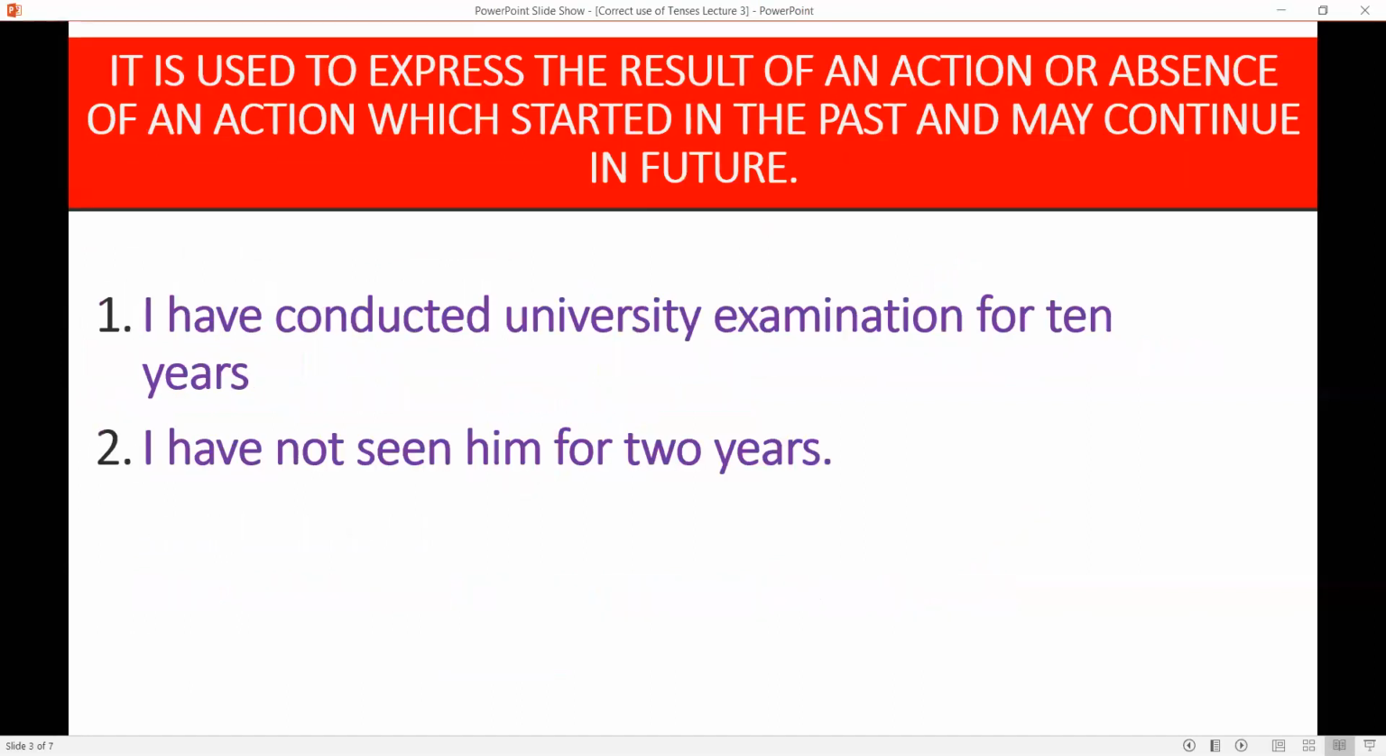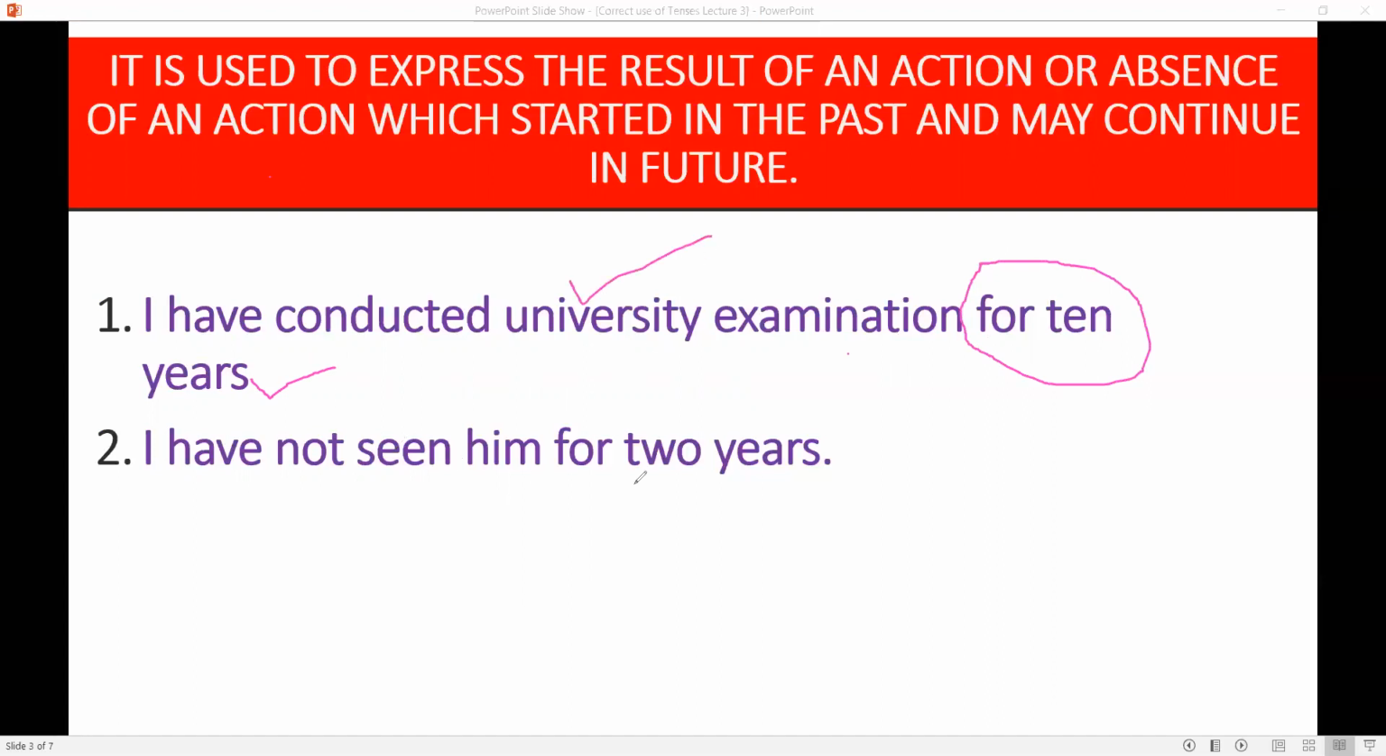Some other uses: it is used to express the result of an action or absence of an action. Result of some action or absence of an action which started in the past and may continue in the future. I have conducted university examination for 10 years. A person has conducted examination for the last 10 years. He may continue this in future also.